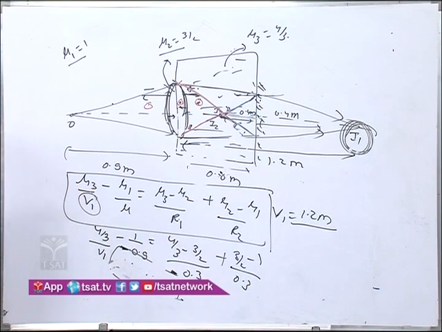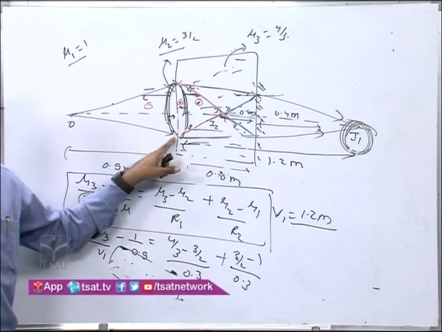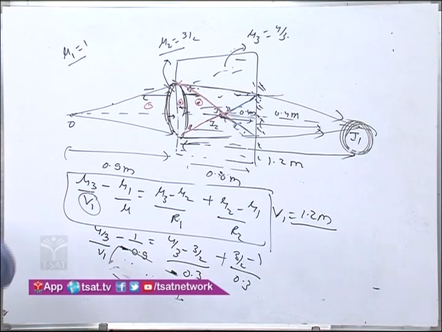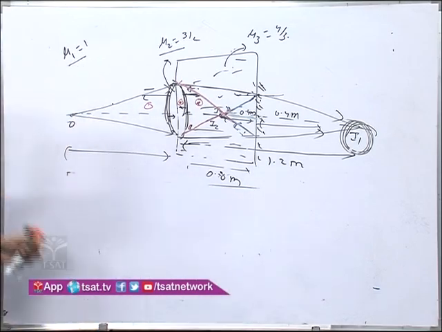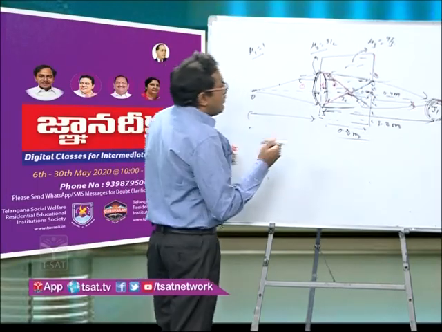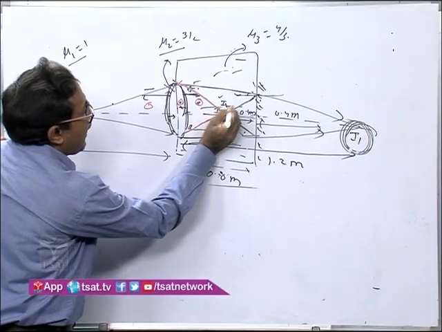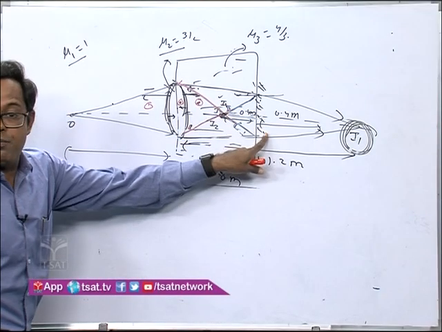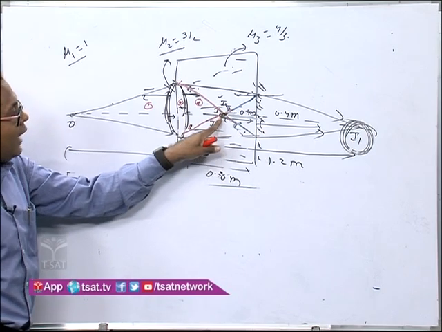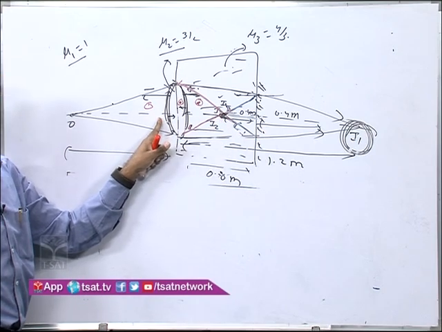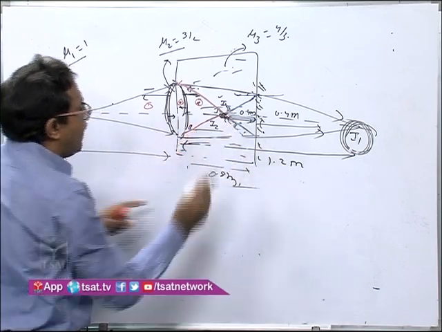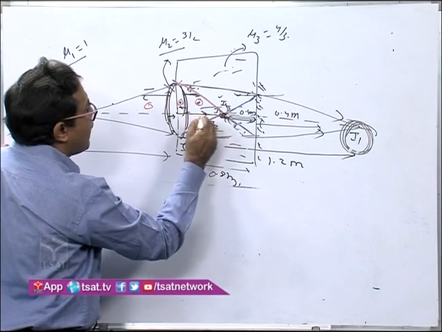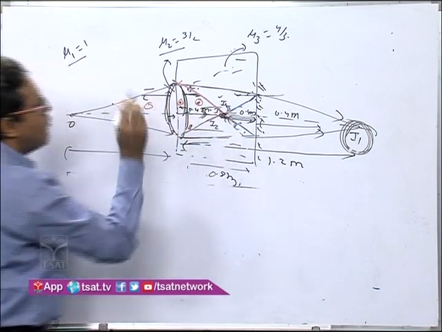Which formula do we have to apply? We have to apply the formula for when the lens is kept in a different medium. So I apply the same formula. Let's just see what I get now. This is I2, which was the image formed by the plane mirror, and it now acts as an object for this lens. This is given to be 0.8 meter, and this is 0.4 meter. So what is the object distance now? This is the object distance, again 0.4 meter for the lens.